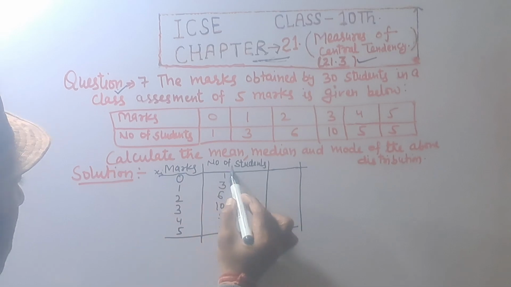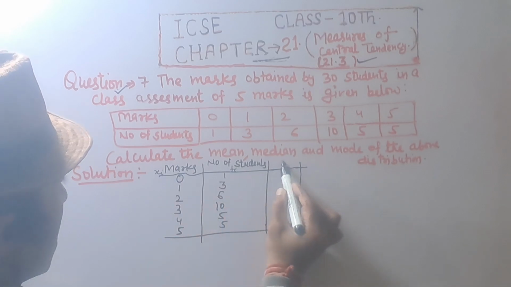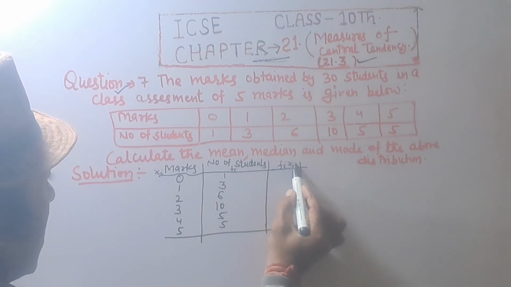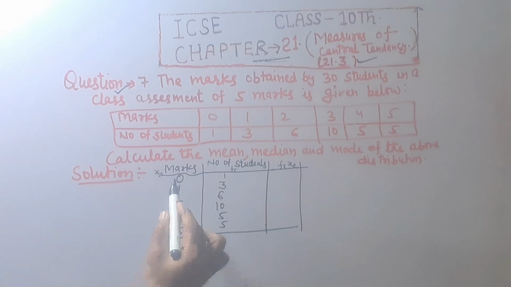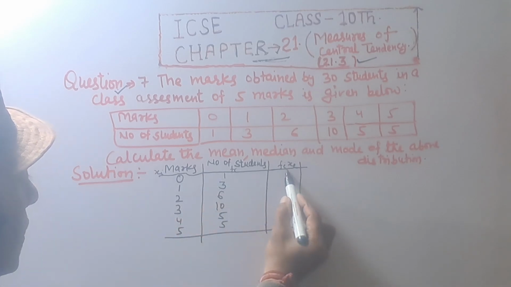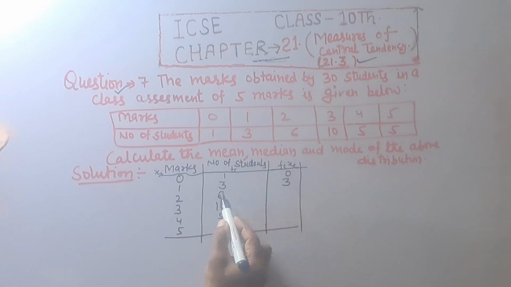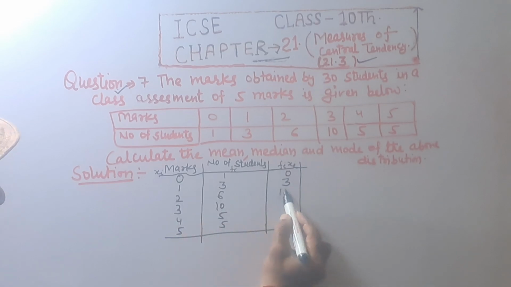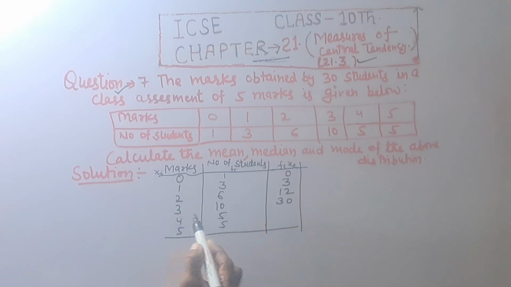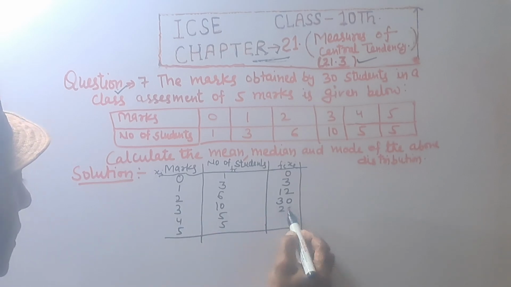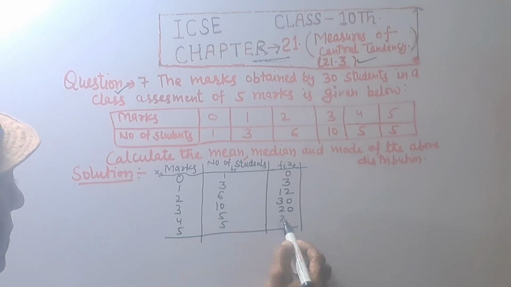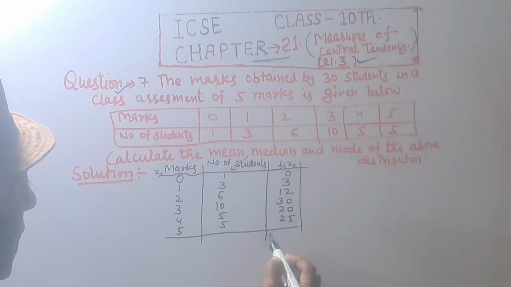xi, fi, fi xi. 0 into 1 equal to 0. 3 1s are 3. 6 2s are 12. 10 3s are 30. 5 4s are 20. 5 5s are 25.